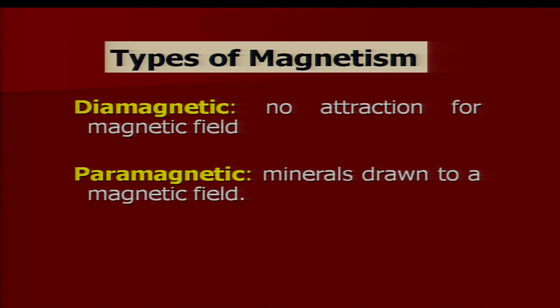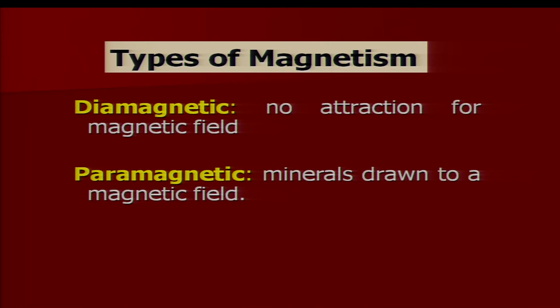Now, another important property is types of magnetism. It is also a force. When magnetism is applied, a mineral behaves differentially. Based on magnetic property, we can classify minerals into two types: diamagnetic minerals and paramagnetic minerals. Paramagnetic minerals are those drawn to a magnetic field.